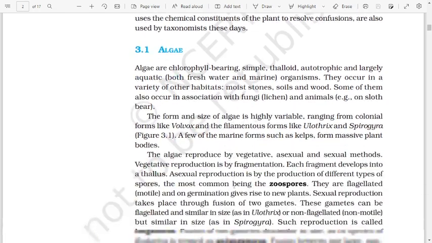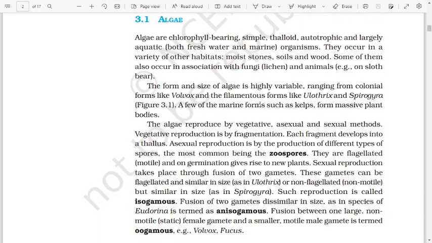Algae. Algae are chlorophyll-bearing, simple thalloid, autotrophic and largely aquatic, both freshwater and marine, organisms. They occur in a variety of other habitats: moist stone, soils, and wood. Some of them also occur in association with fungi, as lichens, and with animals, for example on sloth bear.